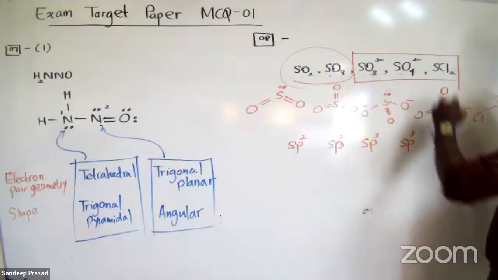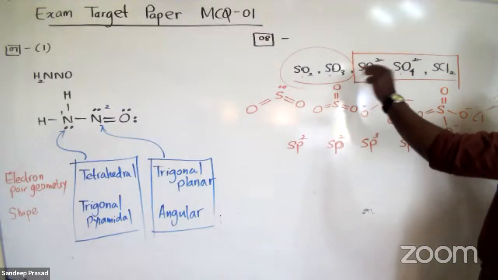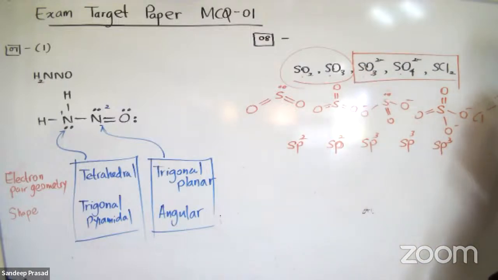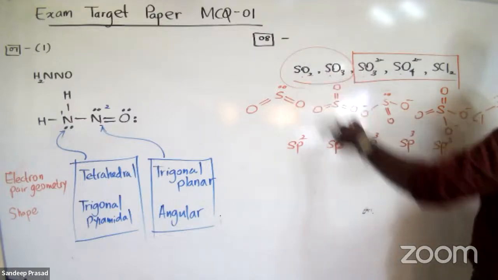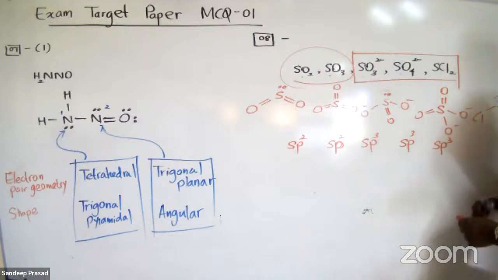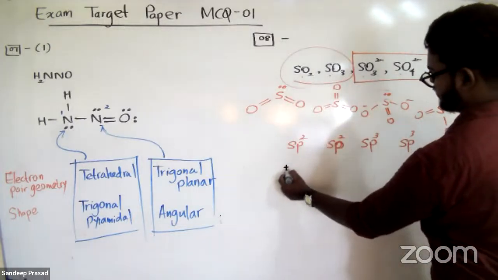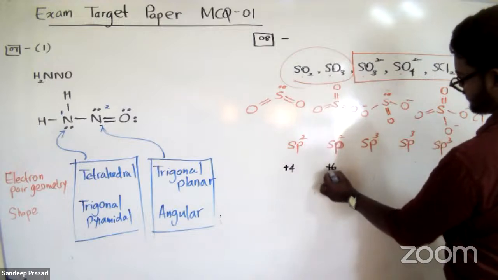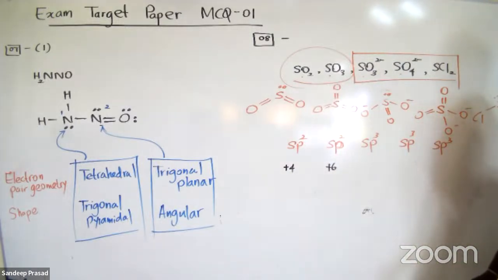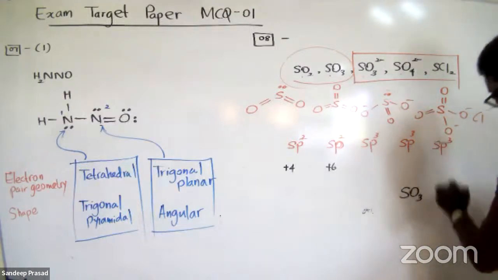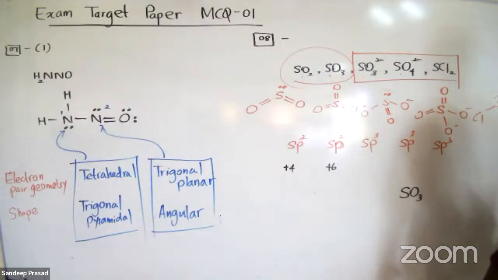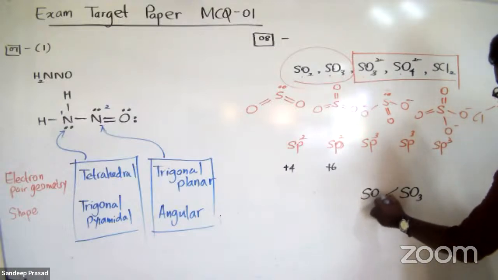Compared to sulfite, sulfate, and sulfur dichloride, sulfur dioxide and sulfur trioxide have the highest electronegativity. So these two have the highest electronegativity. Now, among these two, which one has the highest electronegativity? For that, let's consider the oxidation number, the second factor. Oxidation number for the sulfur atom here is +4, and this one is +6. I told you that when oxidation number increases, electronegativity increases too. Therefore, sulfur trioxide has the highest electronegativity of sulfur, and then sulfur dioxide.